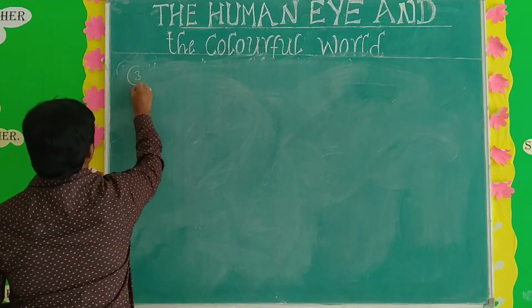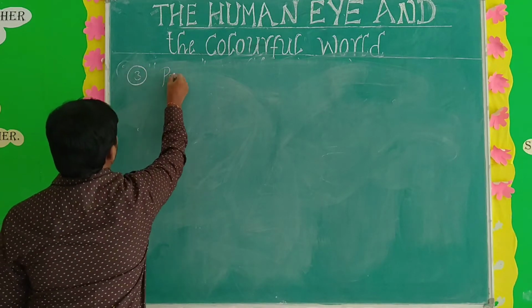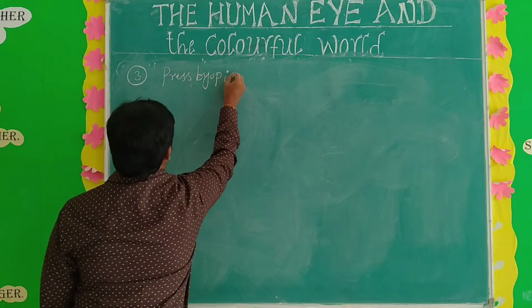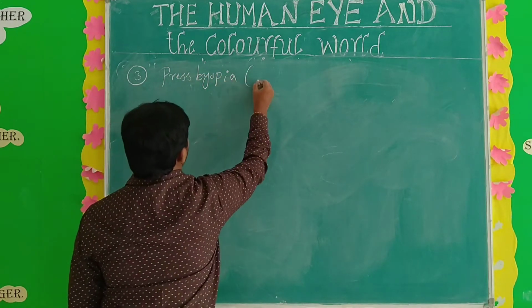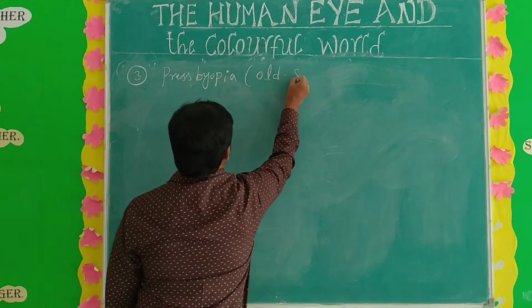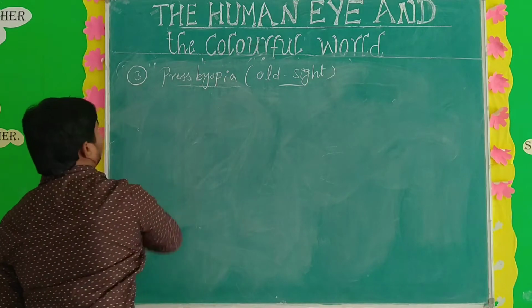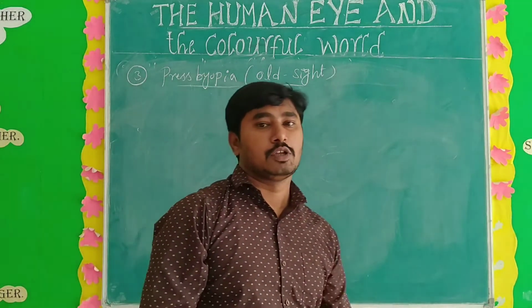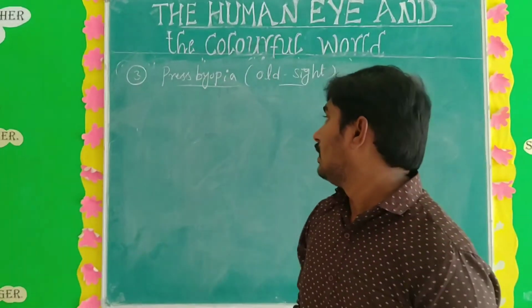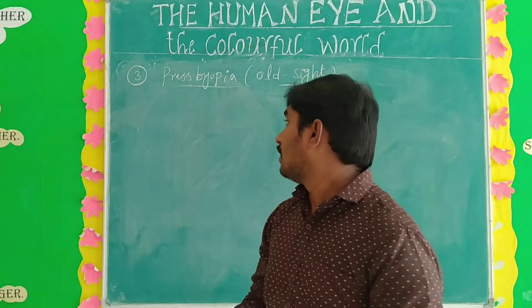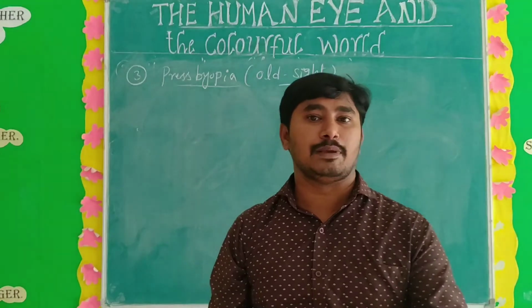The third one is presbyopia. Presbyopia is also known as old sight. What is presbyopia? Presbyopia is also one of the defects of the human eye. It mainly affects aged people, old age people.